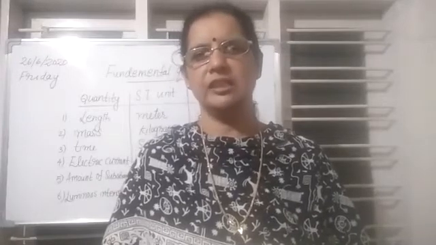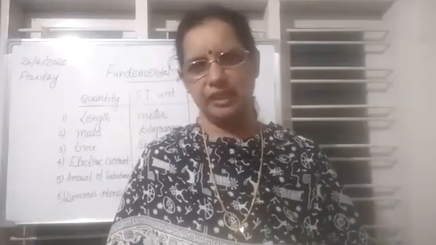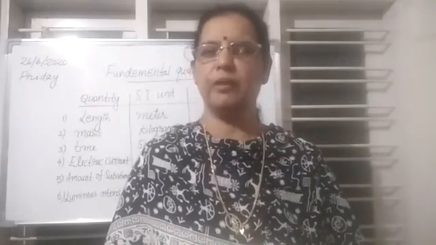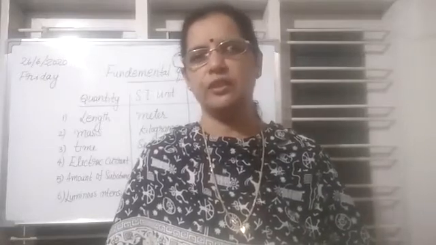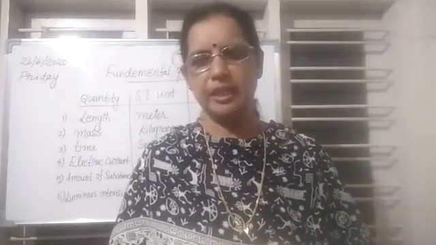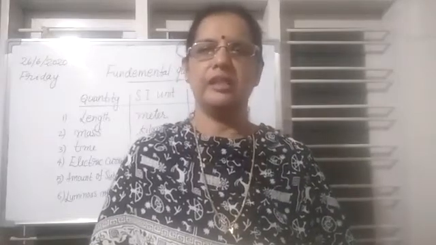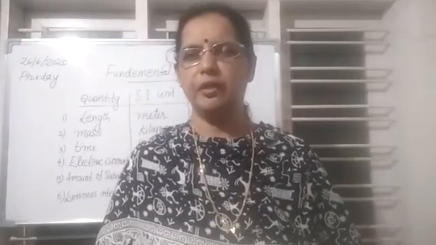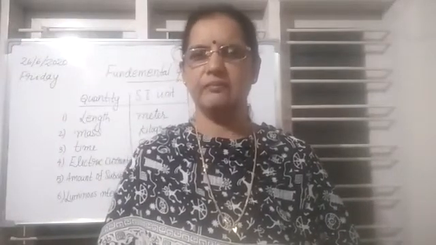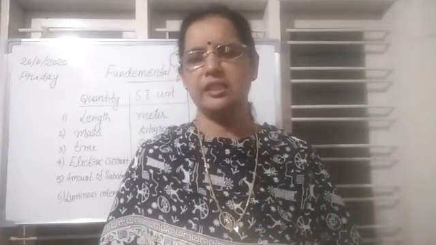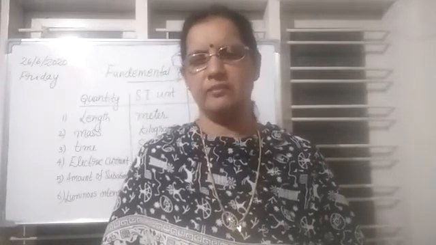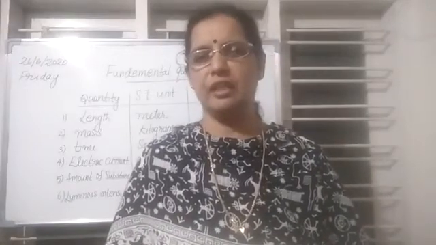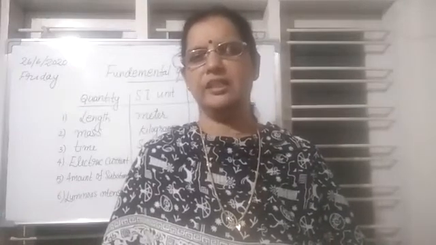Now we are going to discuss which are those 7 physical quantities which do not depend upon any other physical quantities, which cannot be obtained from any other quantities. Such physical quantities are known as fundamental quantities. Fundamental quantities are independent quantities which do not depend on any other physical quantities, and their units are known as the fundamental units. Okay, now let us see which are the fundamental, there are 7 fundamental quantities in physics.